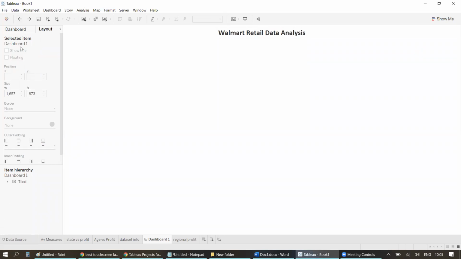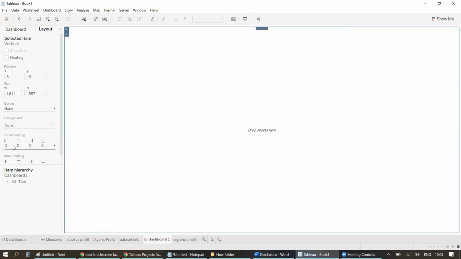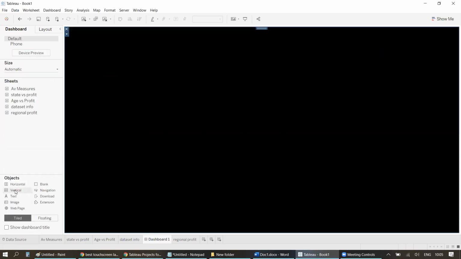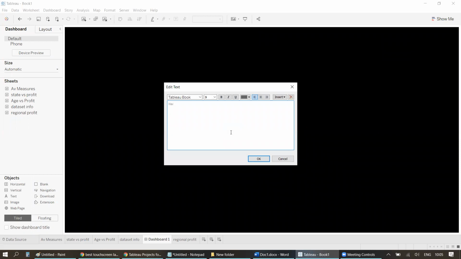So what I'm going to do is I'll remove this dashboard title, and instead I'll use that as well as a vertical bar, right? Now keep vertical object. In the first object, I just want my text to be shown, and this is nothing but Walmart retail data analysis. Okay, let's do this.